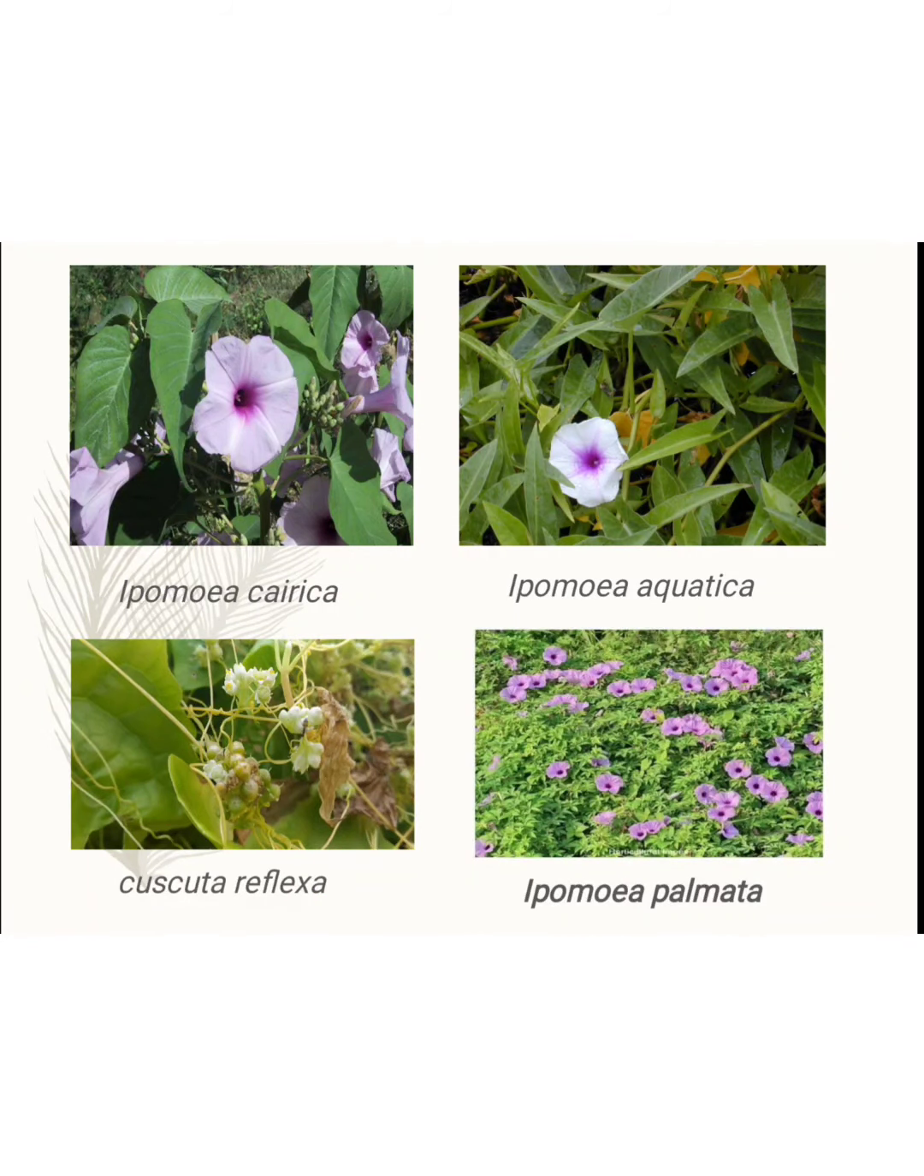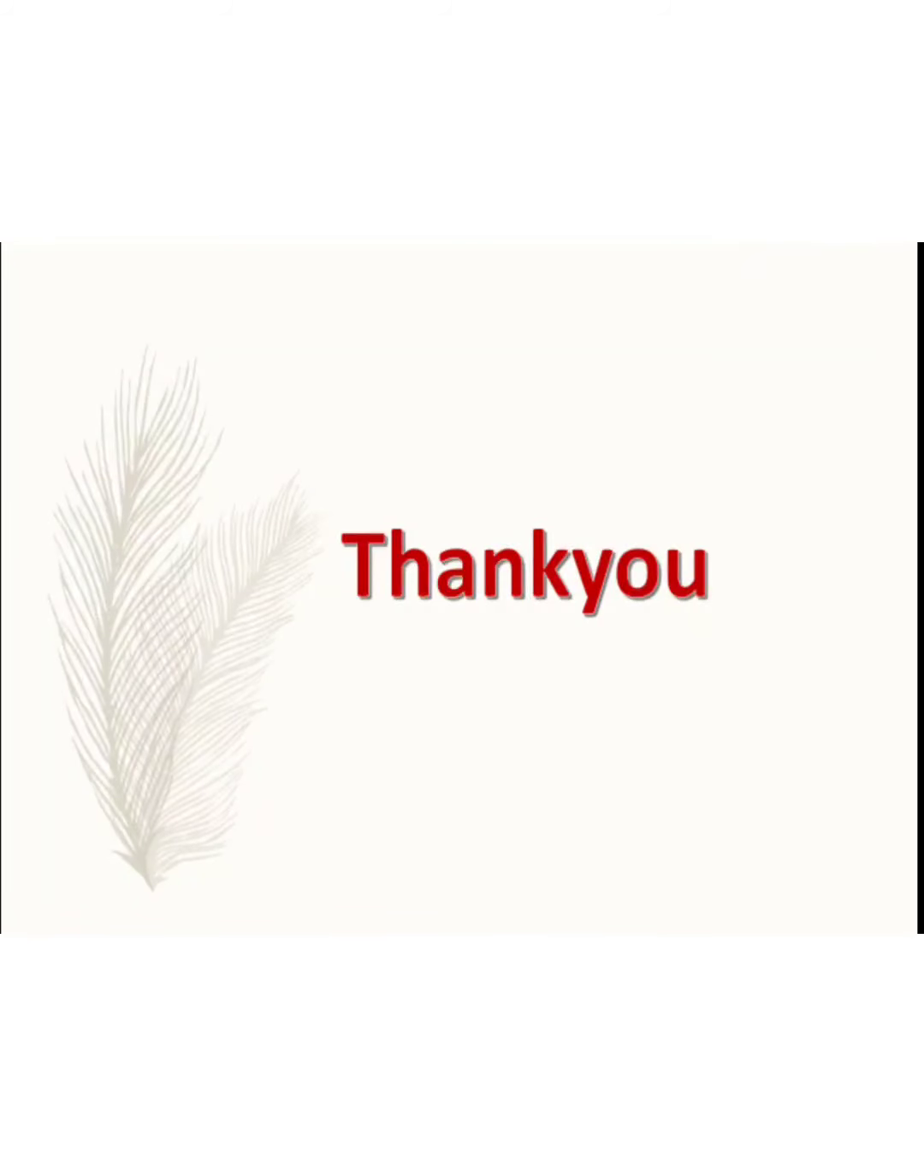These are some examples of the family Convolvulaceae. In this, Ipomoea carnea. The next Ipomoea genus, Ipomoea aquatica, is a hydrophytic plant. Then Cuscuta reflexa, it is a parasitic plant. Then the Ipomoea palmata. Thank you all of you.